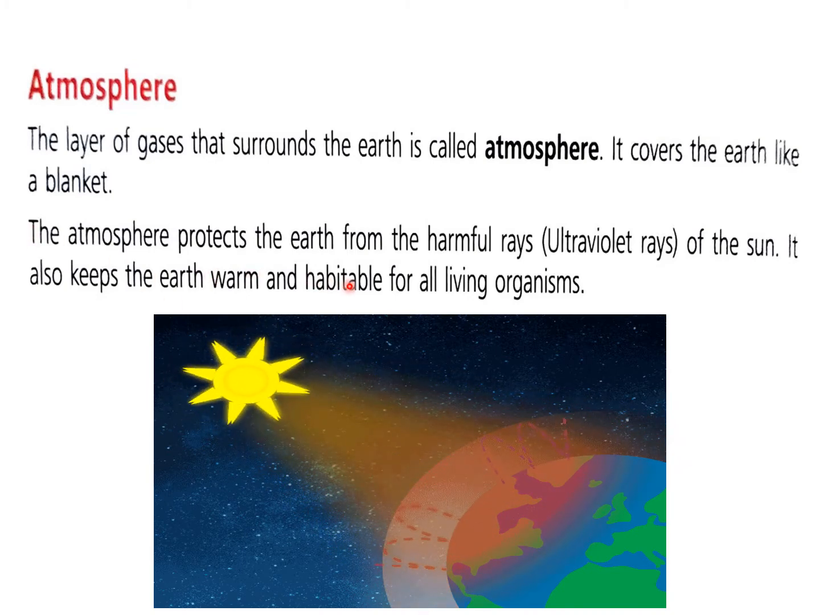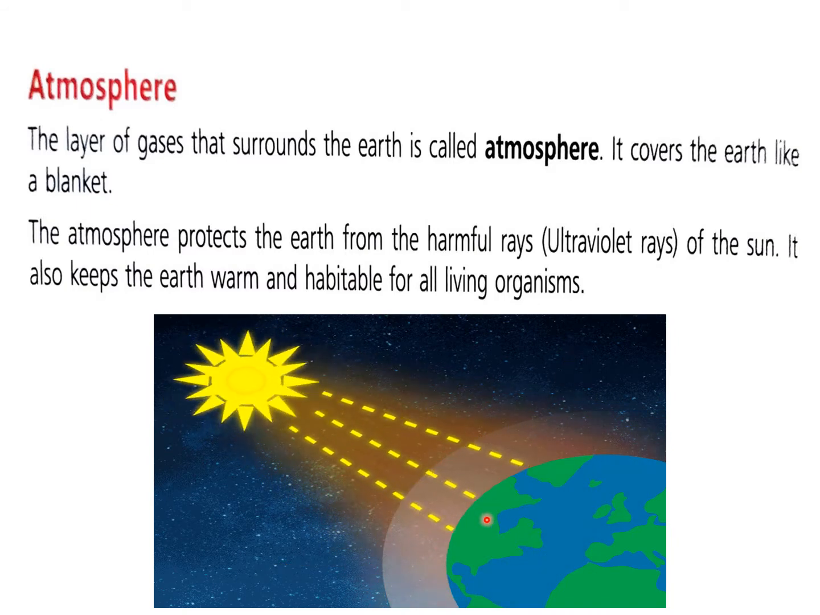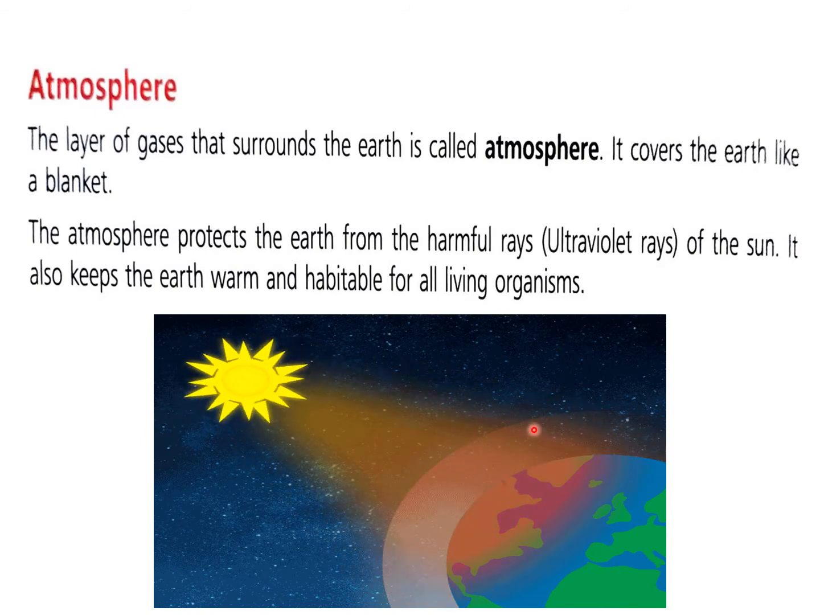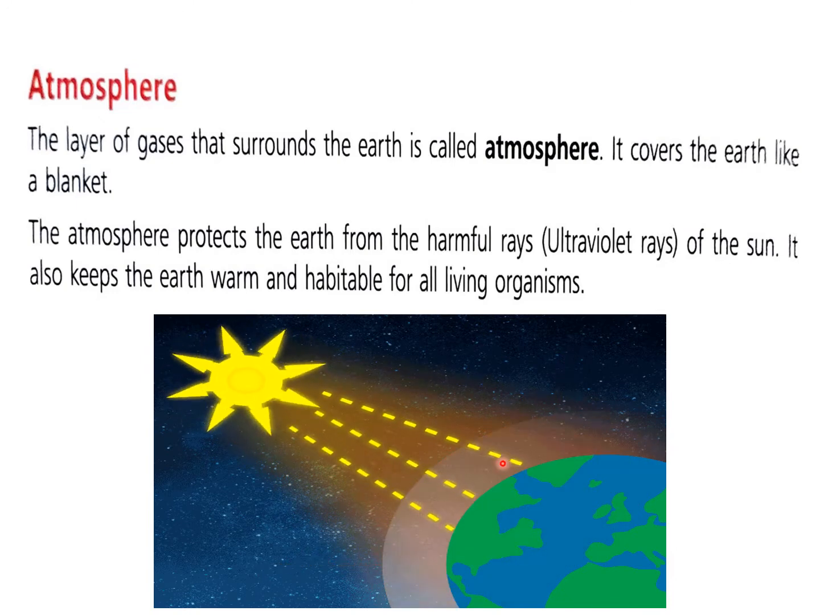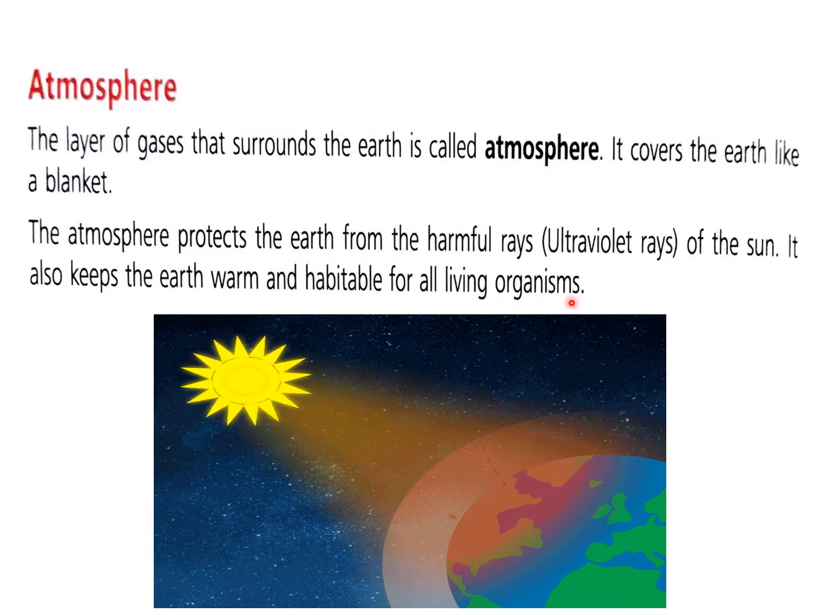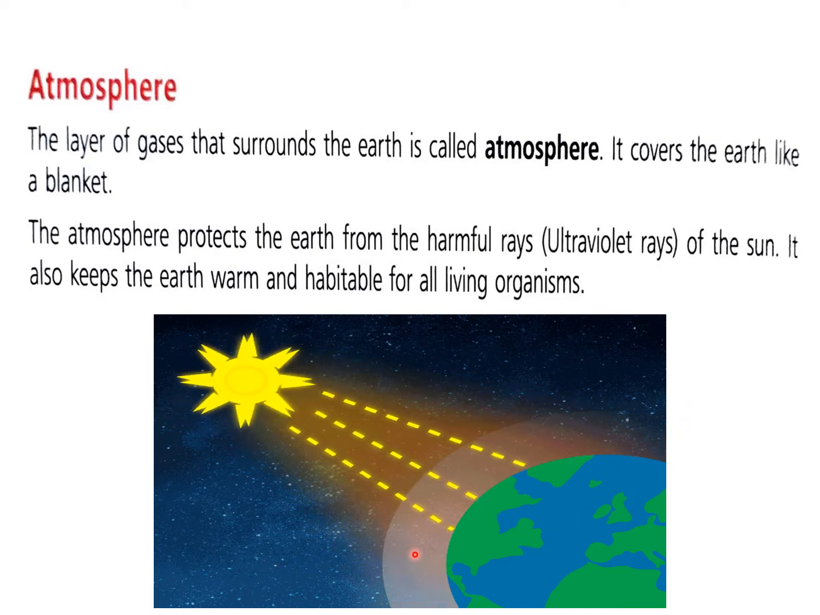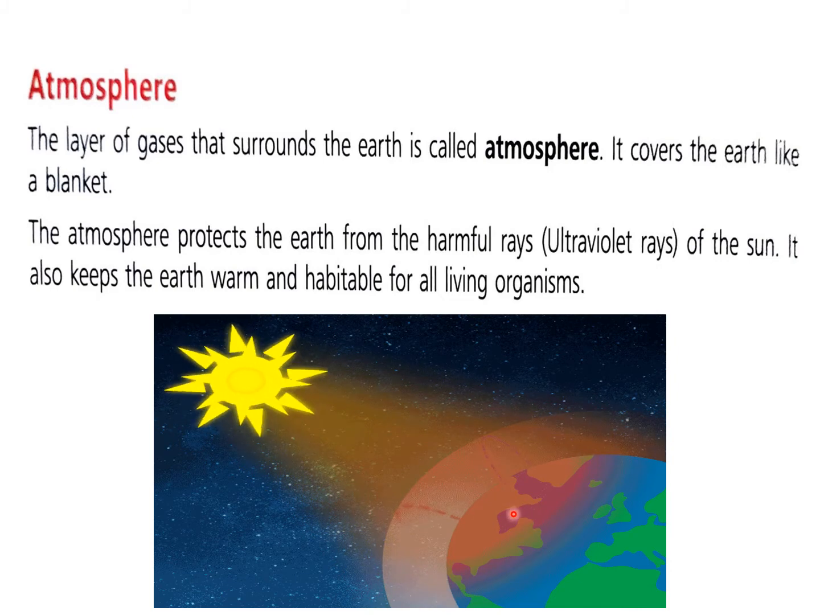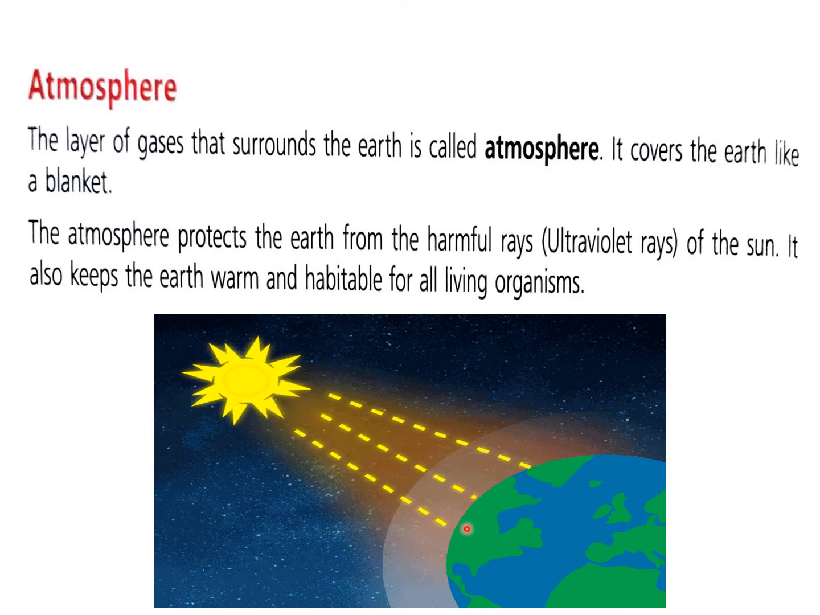The atmosphere protects the earth from the harmful ultraviolet radiation. It cannot reach the earth's surface. Otherwise, we all would get burnt, and we would also have different diseases. So it protects us from the ultraviolet radiation. It also keeps the earth warm and habitable for all living organisms. This atmosphere does not let the heat of the sunlight, which is available in the daytime, go out again, and that keeps our earth warm at night, and we are able to live on the earth easily.